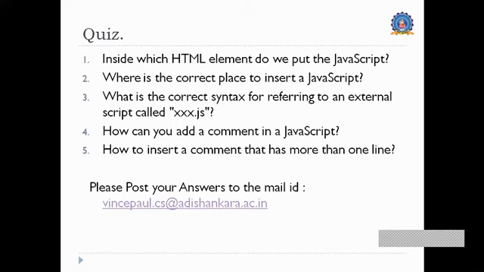We discussed how to write JavaScript with our HTML, how to handle the data, and how to put in an external JavaScript program. Then we saw something about the data types and their operations.